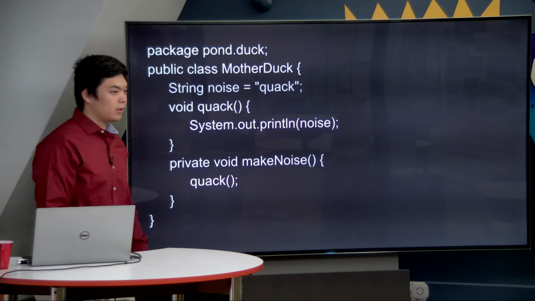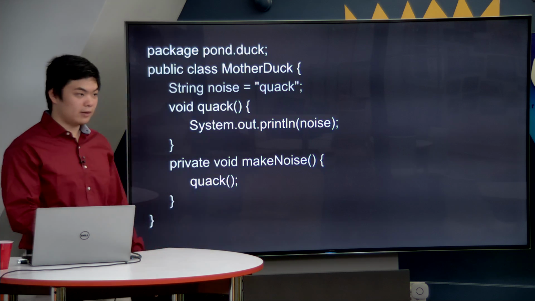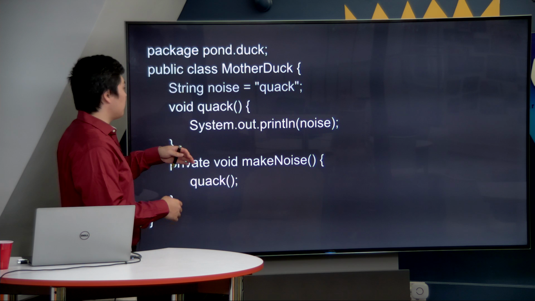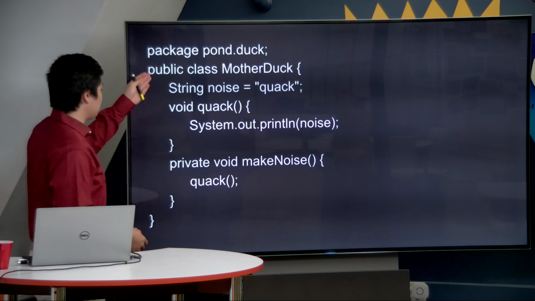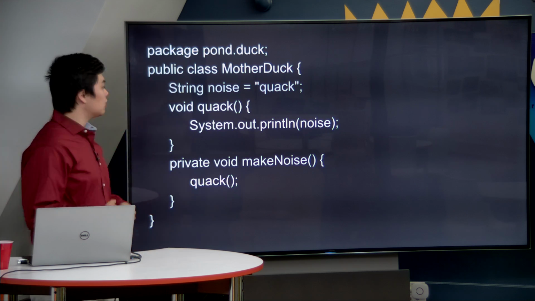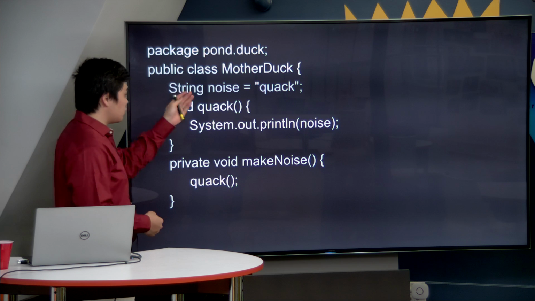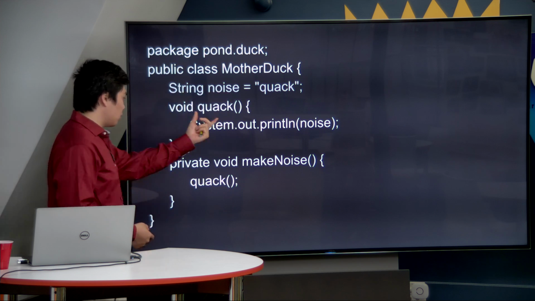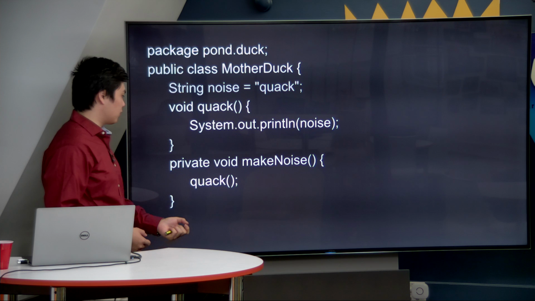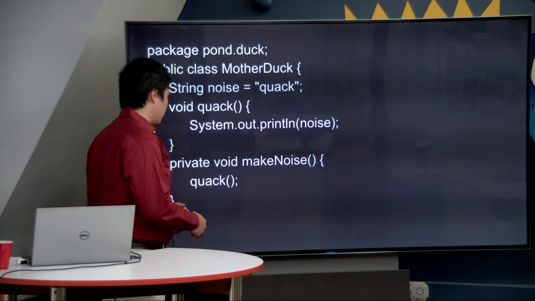Now let's take a look at mother duck. Mother duck is a little bit more forgiving with what she does. Instead of making everything private, she just makes everything default. Default meaning that when she quacks, there's nothing in the front. When she creates a quack method, there is nothing in the front. And when she makes noise, there is nothing in the front.